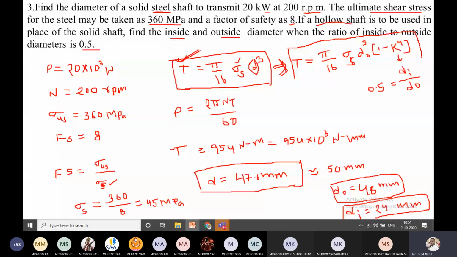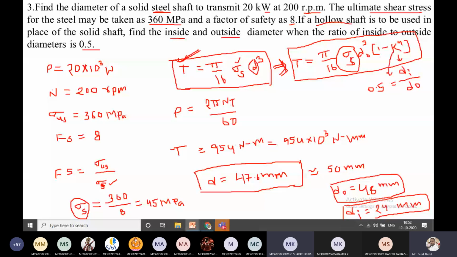If you substitute the k value, sigma s as 45, and T as 954 into 10 to the power of 3, you can easily get the d naught value as 48. After getting d naught 48, substitute it here, and you will get the di value, because di is 0.5 into d naught. Okay, sir.